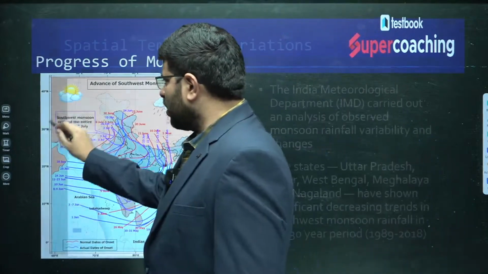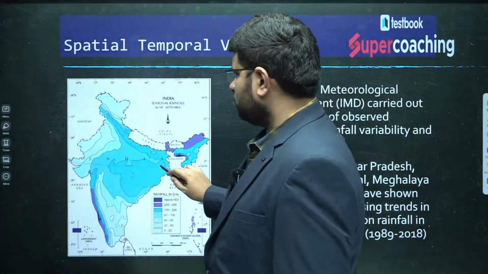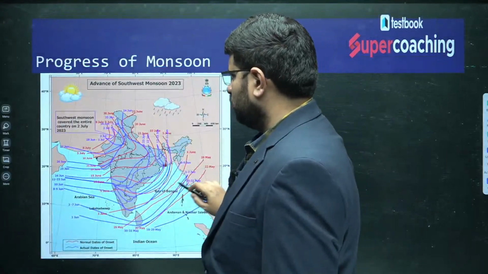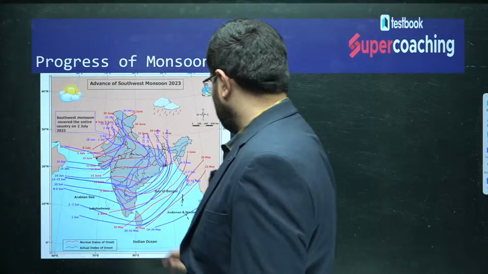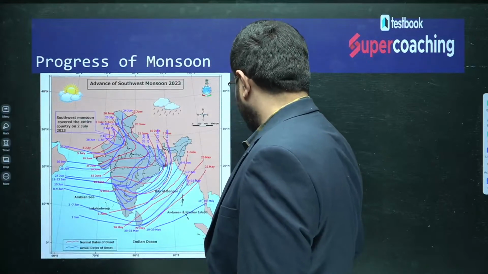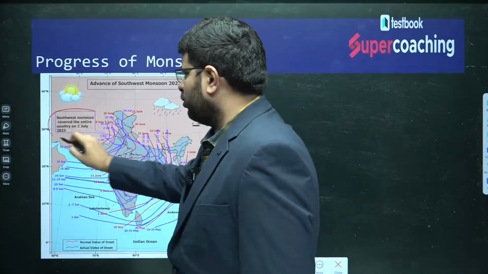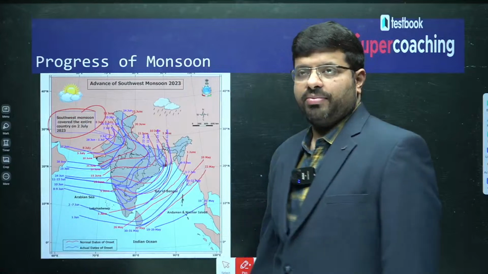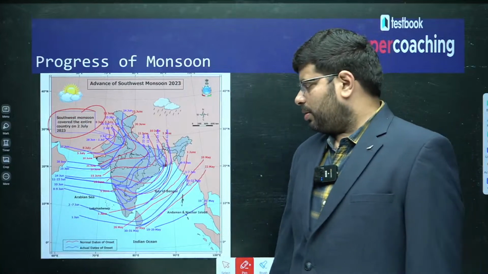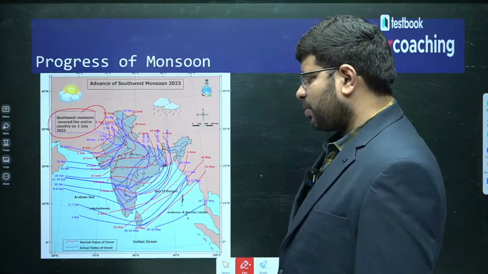On 2nd July 2023, you can see that the southwest monsoon covered the entire country this year. You can see all these dates, actual dates of onset, normal dates.